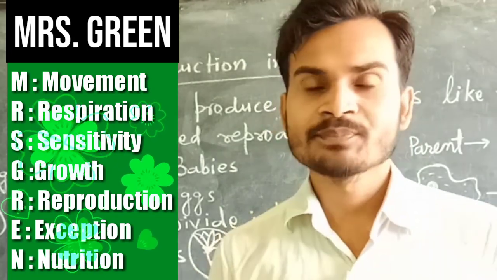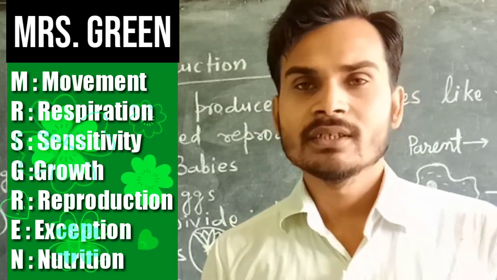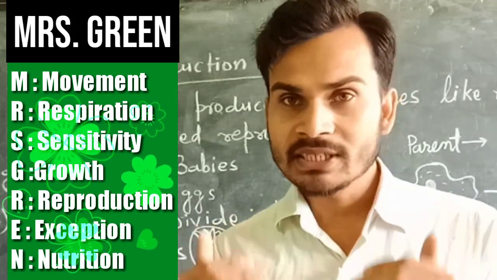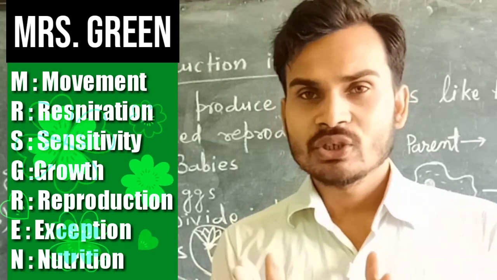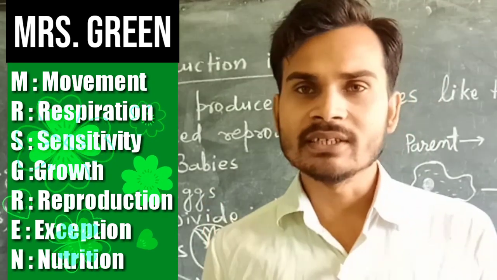The first one is M for movement. Living things can move. Another one is R. R means respiration. Living things can breathe. They can get energy from the food inside the cell. So R means respiration.